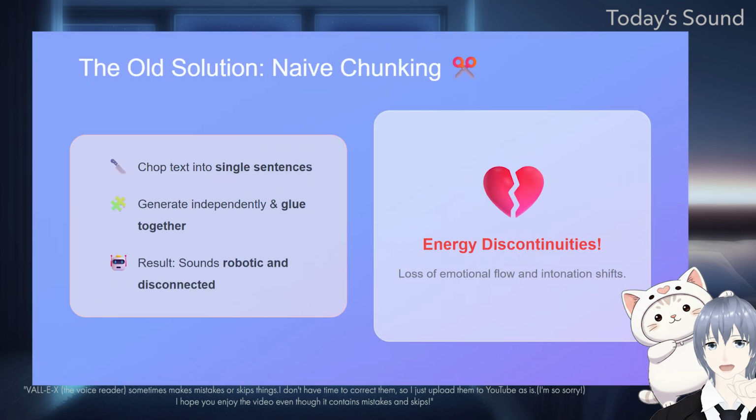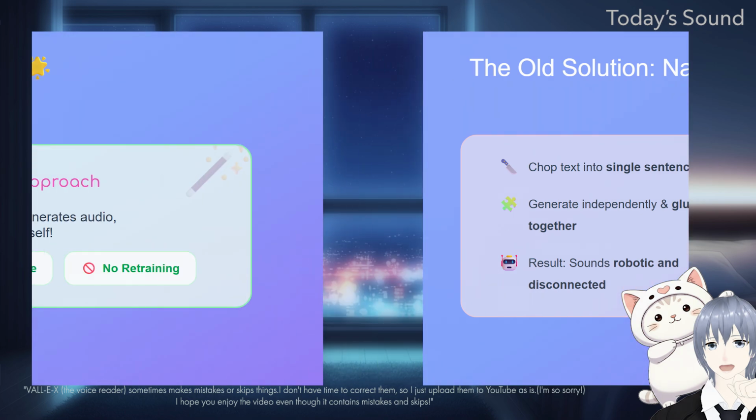To solve this problem before, people would just chop the long text into single sentences. They would generate audio for each sentence independently, and then just glue the audio files together. But this naive chunking strategy produces characteristic artifacts, including energy discontinuities and warbles at the boundaries. It also ruins the overall emotional flow of the speech. You lose prosodic patterns like intonation shifts, which makes the whole thing sound very robotic and disconnected.